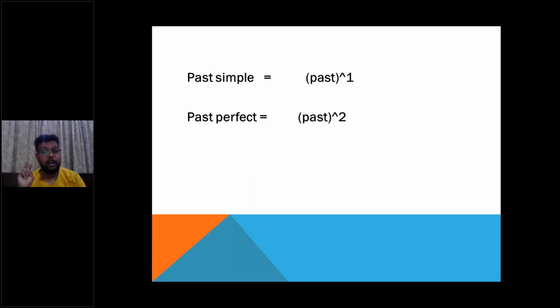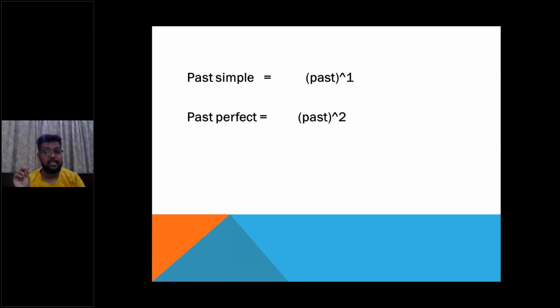But whenever there are two pasts and one past had happened prior to the other past. For example, I had taken my lunch when he came. So in this sentence, there are two pasts. The first past is that I had taken my lunch. The second past is that he came.